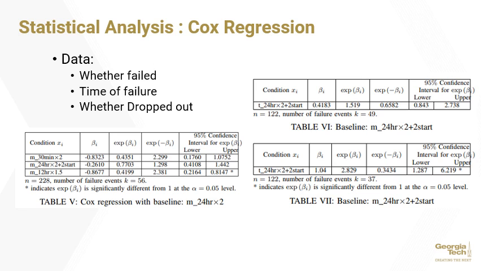In Table 7, however, the expected and actual coefficient values are both above 1, although the expected is much higher. The difference between these two tables is that the number of failures is lower in Table 7. This perhaps shows that the mnemonic group possibly performed a bit better at earlier stages, but the text-based group ultimately won out. The benefit of using this model is that, unlike previous models, it factored out those who dropped out in determining failure rates. It also took into account the time of failure.